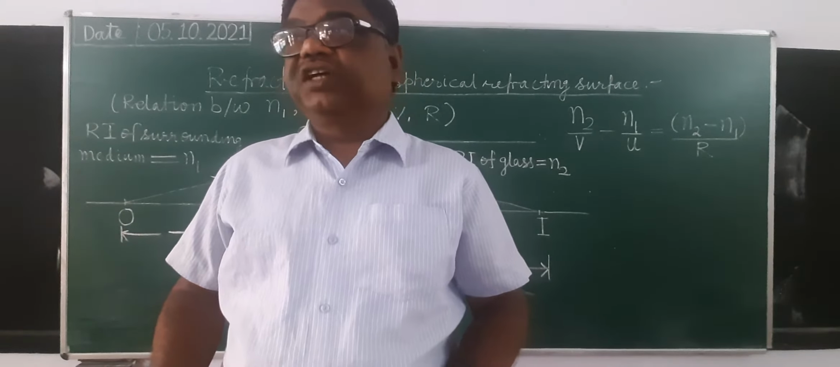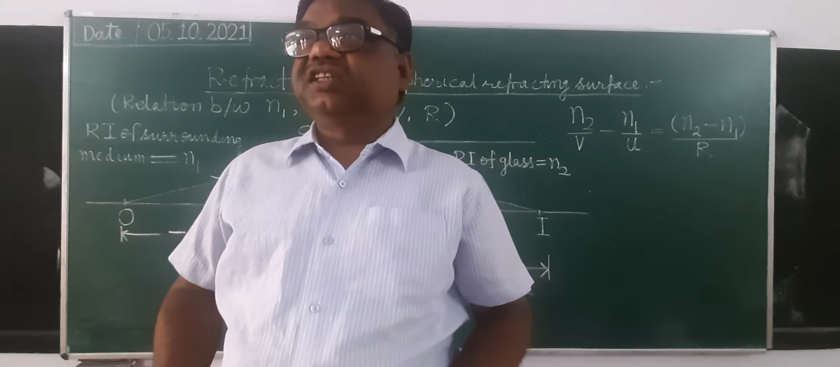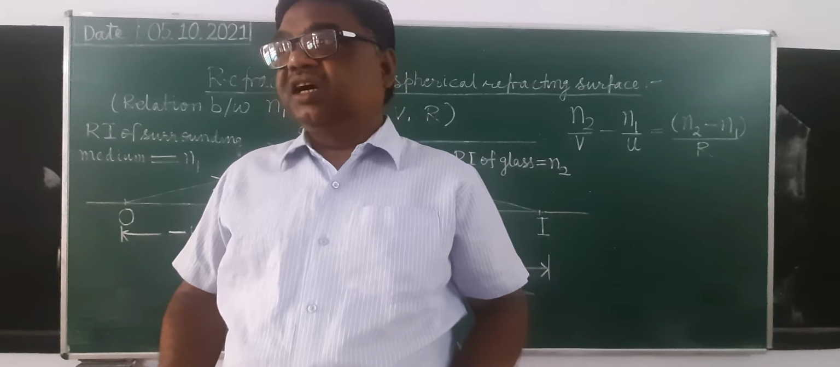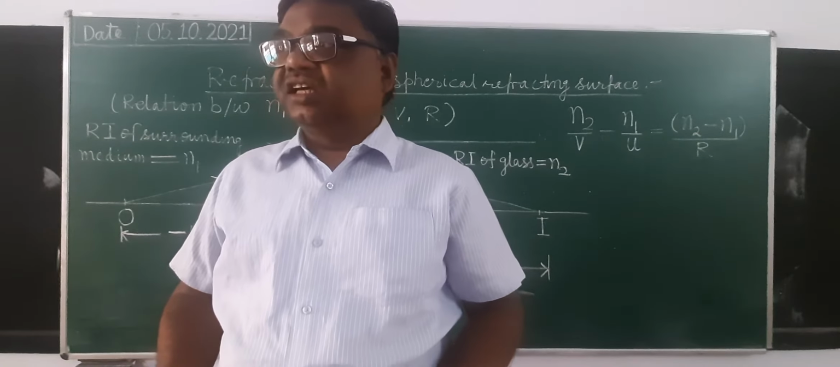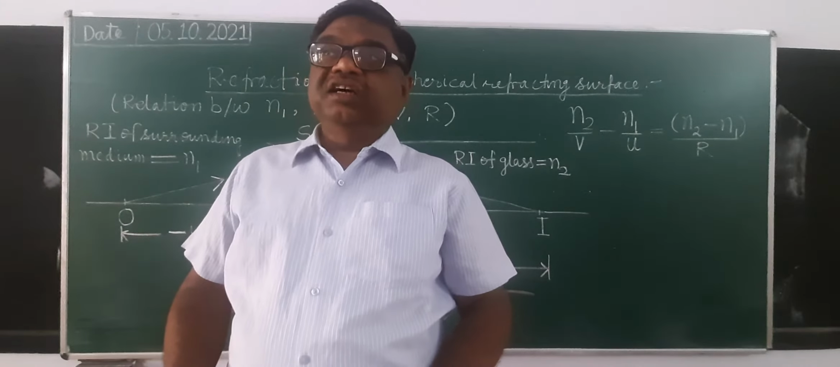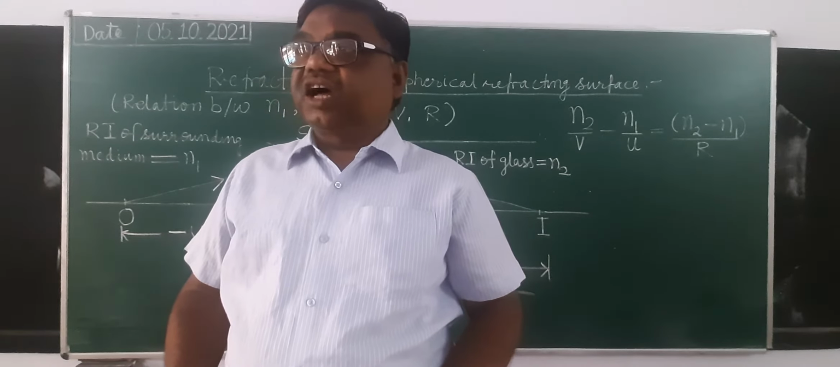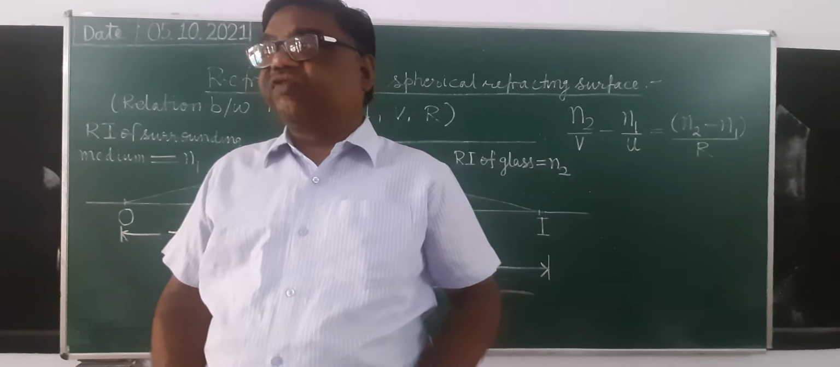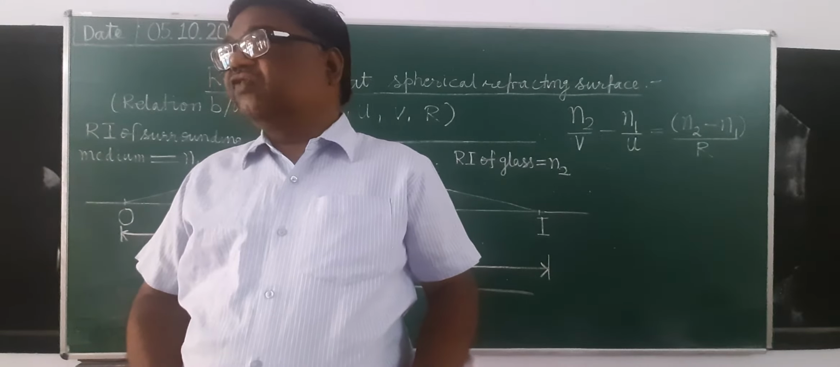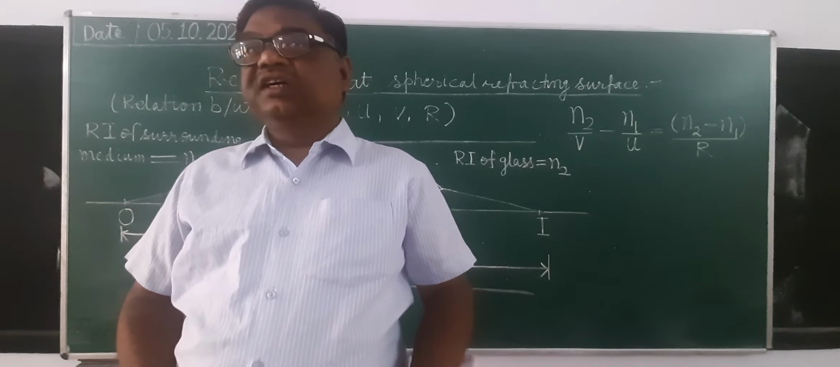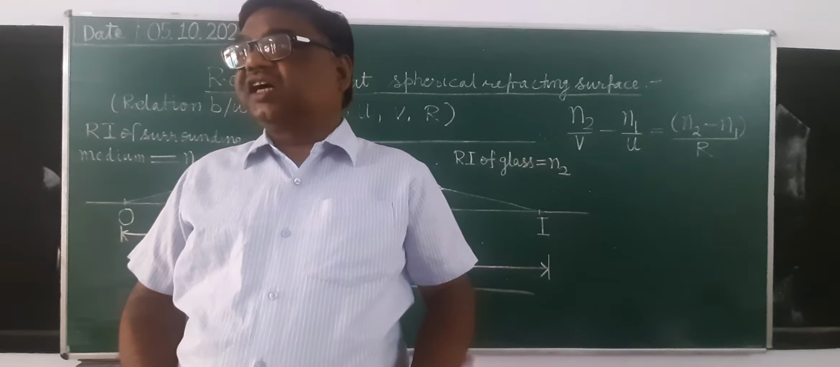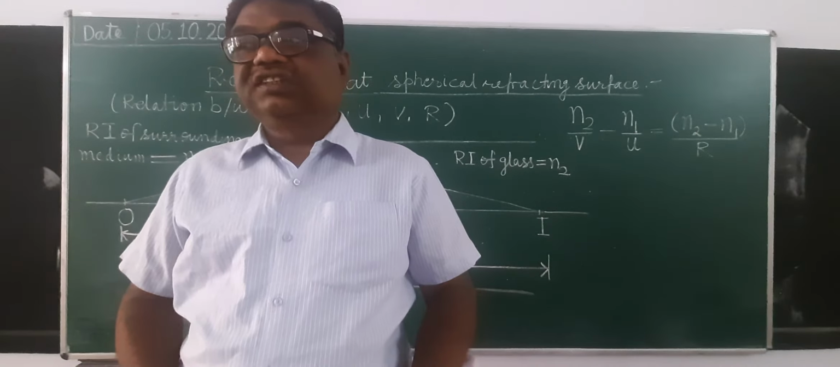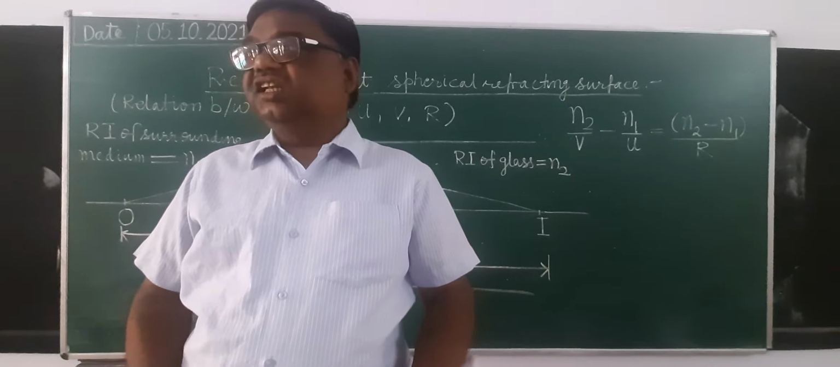Then there are two laws of refraction. First law: the incident ray, refracted ray and normal at the point of incidence all lie on the same plane. All these things you have studied in class 10. And second law: for all values of angle of incidence, the ratio of the sine of the angle of incidence to the sine of the angle of refraction is constant for a given pair of media. That is, sin i upon sin r equals constant. And this law is known as Snell's law.